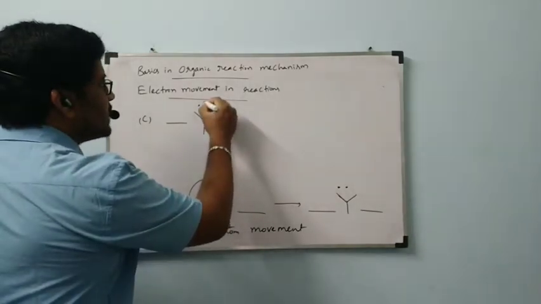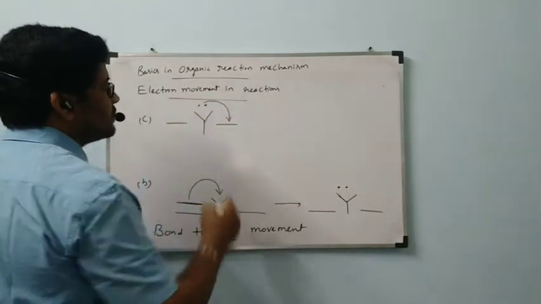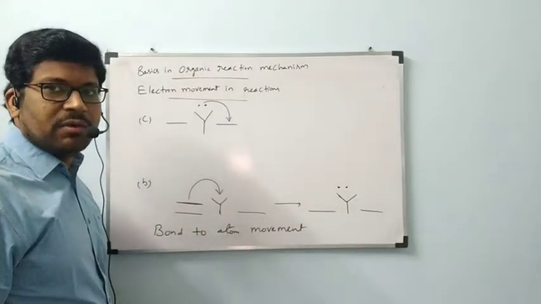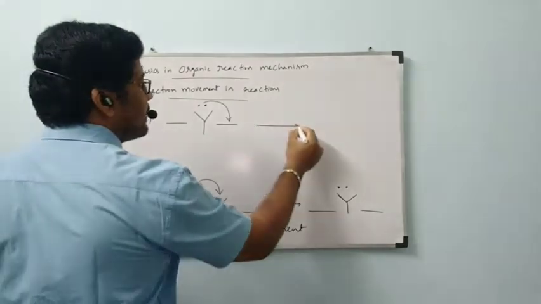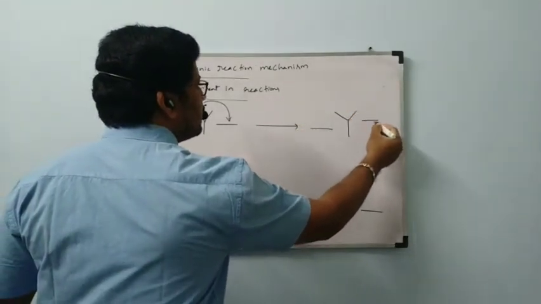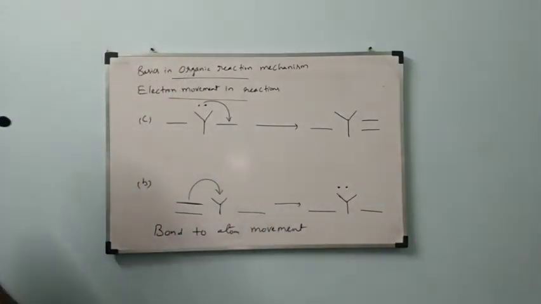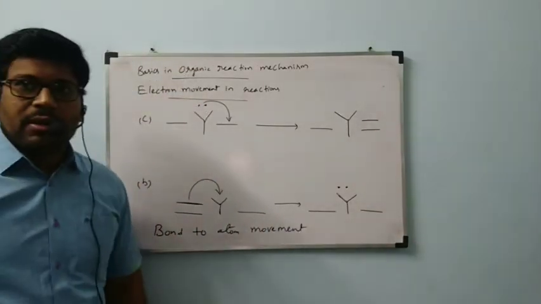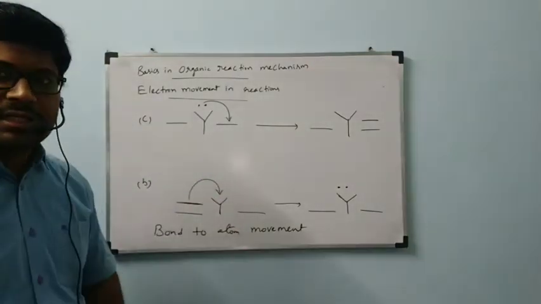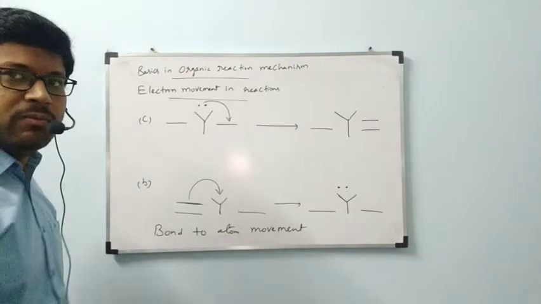Now this electron pair is shifted towards the right side bond. Then it is formed as a single bond from Y to a double bond. This type of representation is called atom to bond movement.